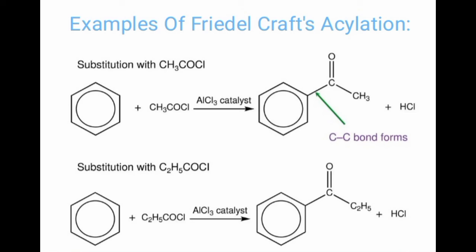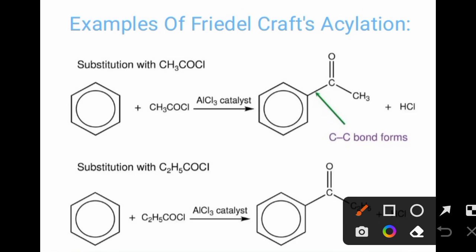You can see that the hydrogen from this position is substituted by CH3CO, where bonding is between the carbonyl carbon of the acetyl group and the carbon of the aromatic ring.